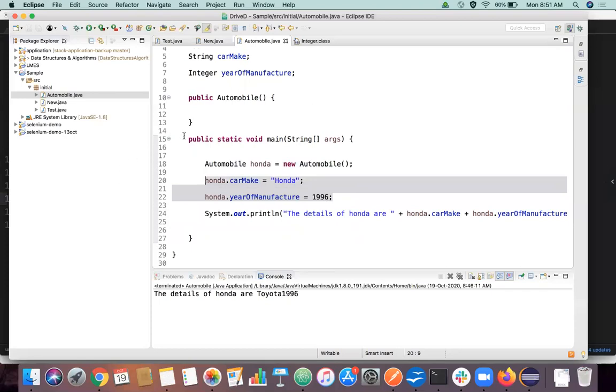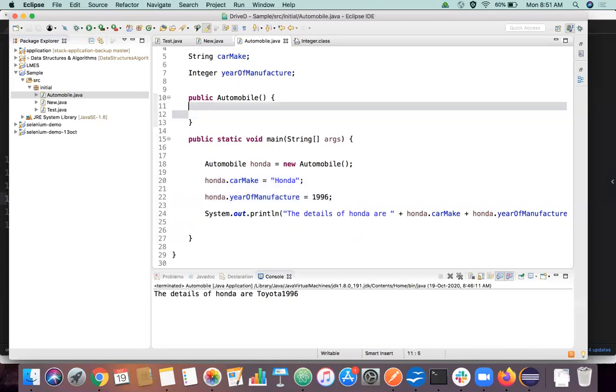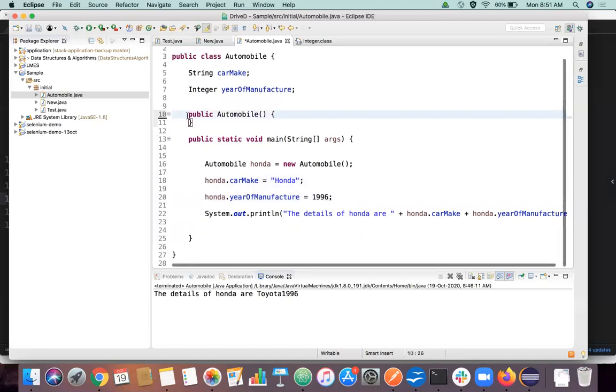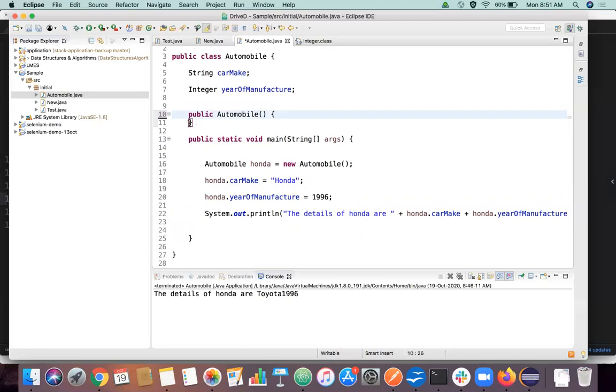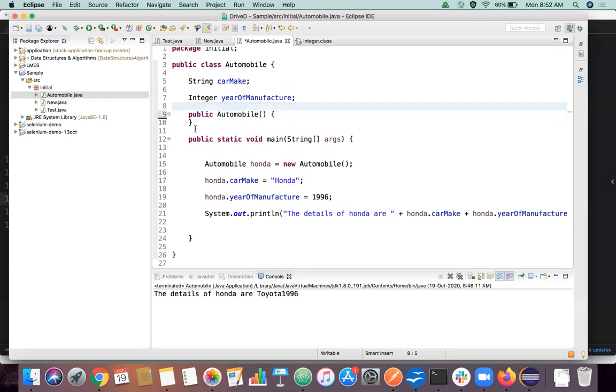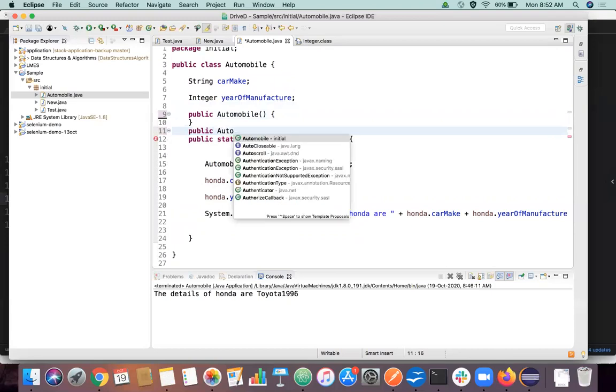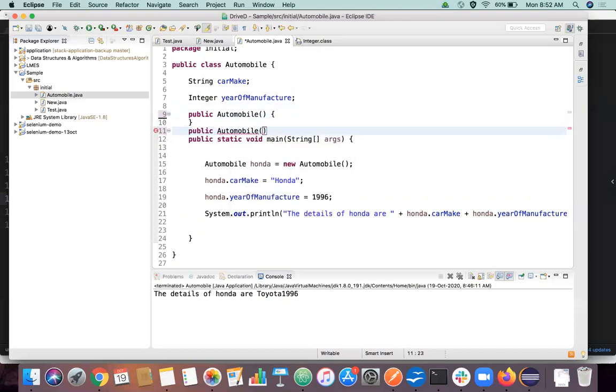So for that purpose, I'm going to create one more constructor here. We can create n number of constructors; I hope you are aware of that. Again, what is a constructor declaration? Automobile.